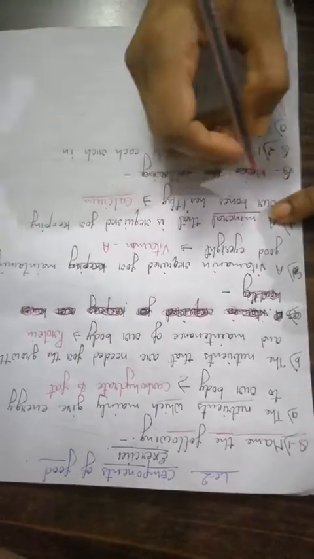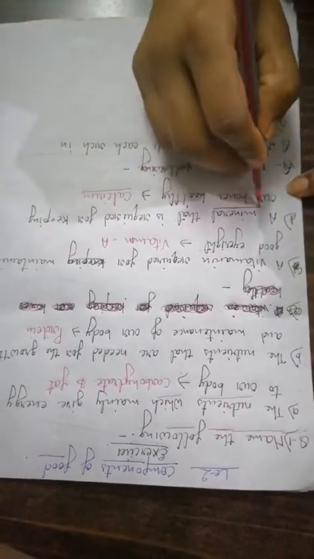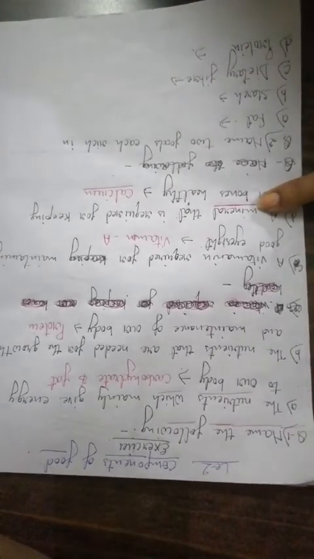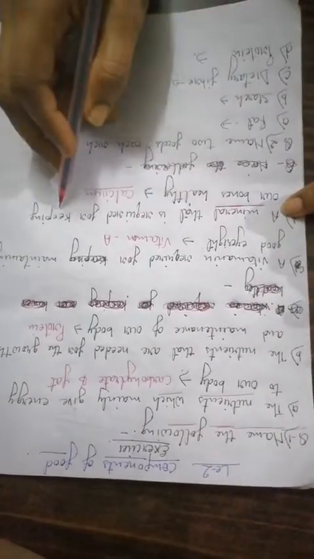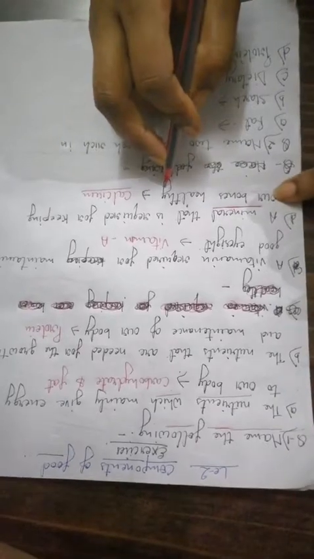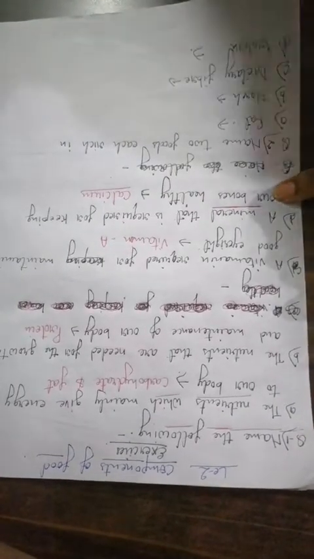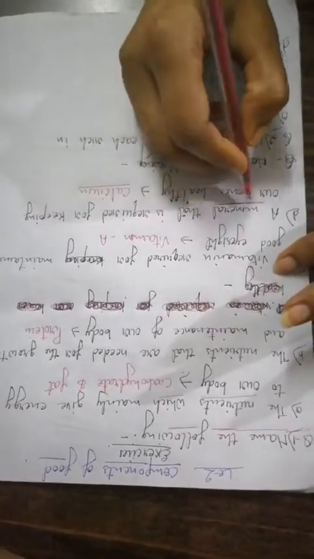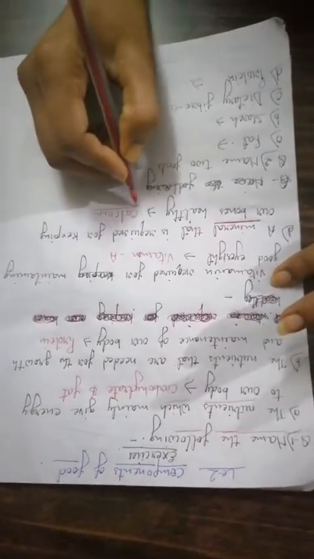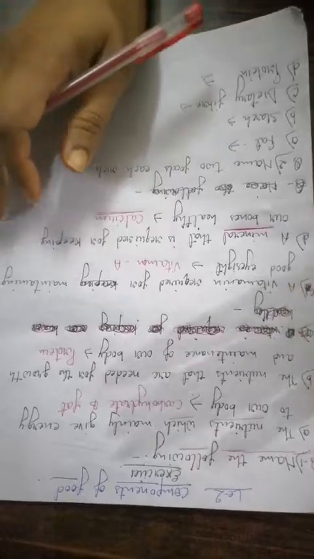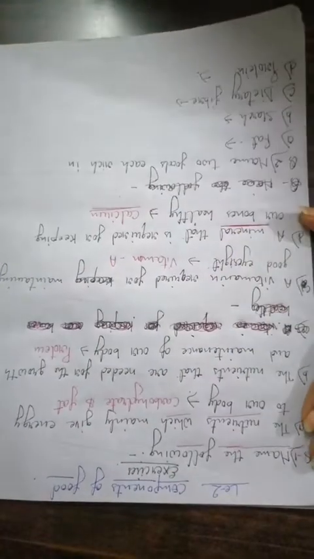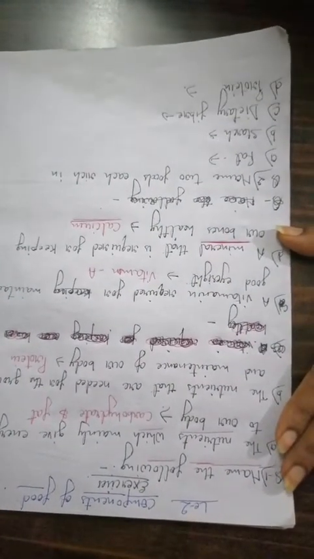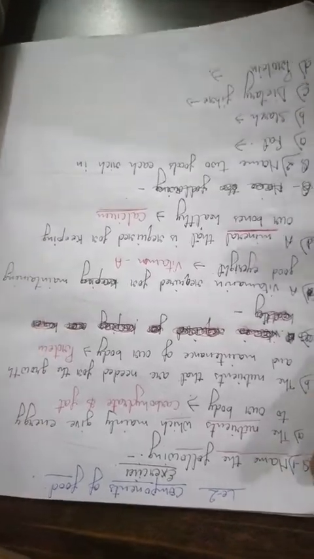If in the place of mineral there were a vitamin that is required for keeping our bones healthy, then the answer would be vitamin D. But here it is asking for the mineral, so it will be calcium. So don't get confused in that. This is called a one word answer.